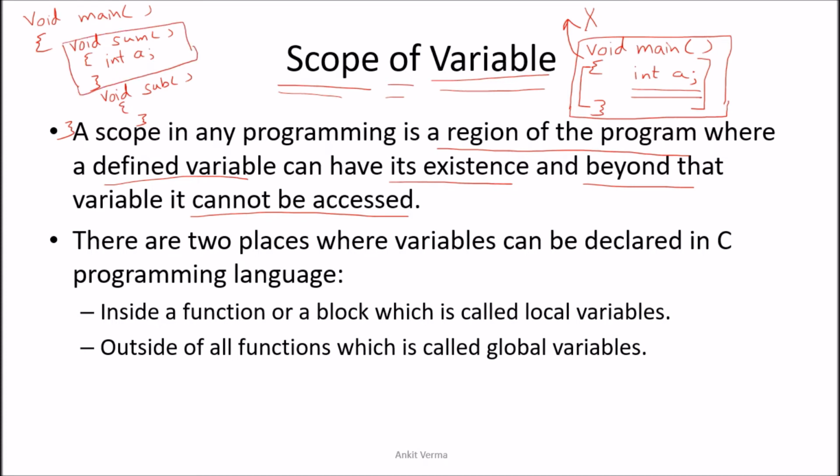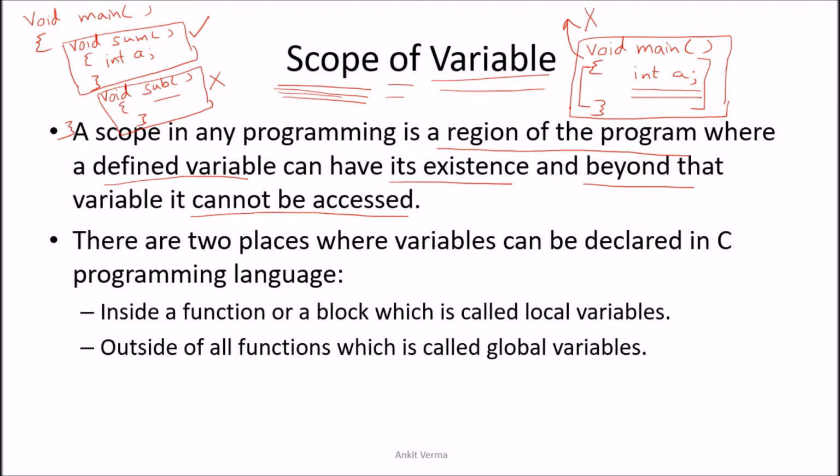But whether this a will be used in this block or not will depend upon the scope. If the variable is not declared here, it cannot be used at this position, but it will be used in this particular block. So this is called the scope. Scope means where the variable has its existence.